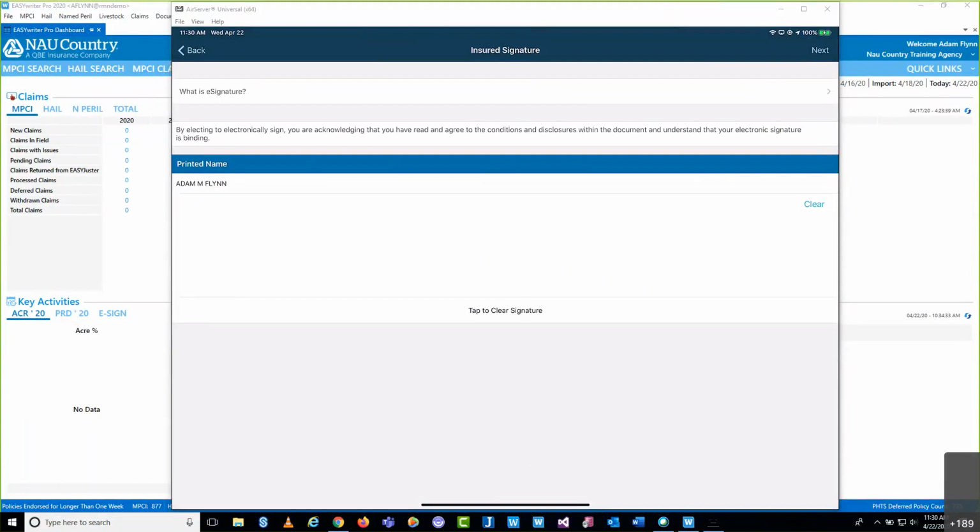So again, we're still operating under the idea that this is social distancing. My policyholder emailed me their information, and I'm just utilizing the app to get that inputted. But as you can see here, it's asking for the insured's signature. And what am I supposed to do there when we're practicing social distancing and they're not here with me right here and now? This is also why I made that statement that everything we're looking at today could very much be used in real life when we're not dealing with the pandemic right now.